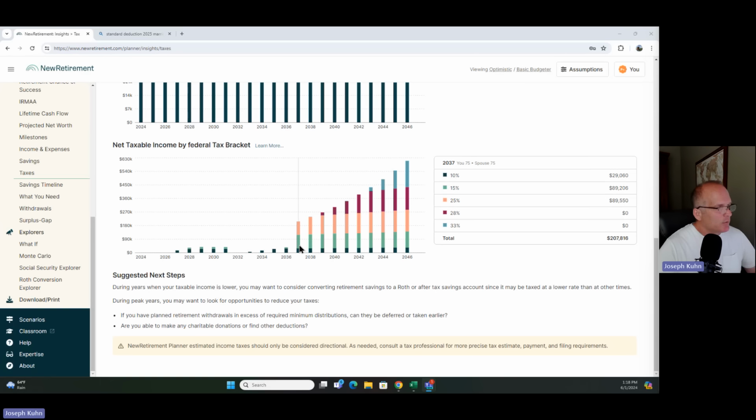Then coming out here when RMDs start, their tax rate goes up to the 25% bracket, up to the 28% bracket, 33% bracket. Is there a better way? Roth conversions is a better way. Let's take some money out here when we may be paying 0% tax, definitely fill up to 10%, definitely fill up to 15%, and then you've got options past that.